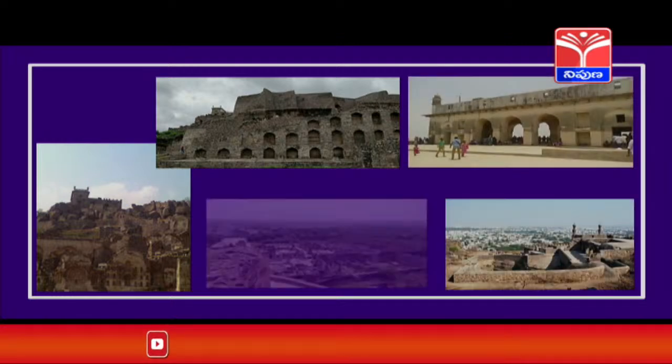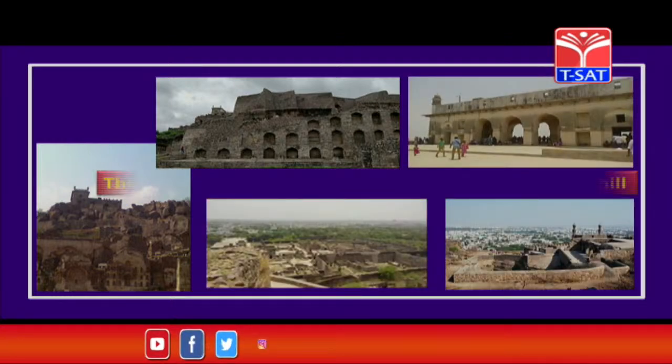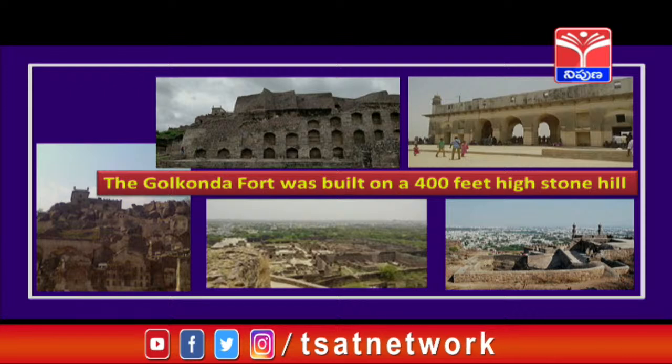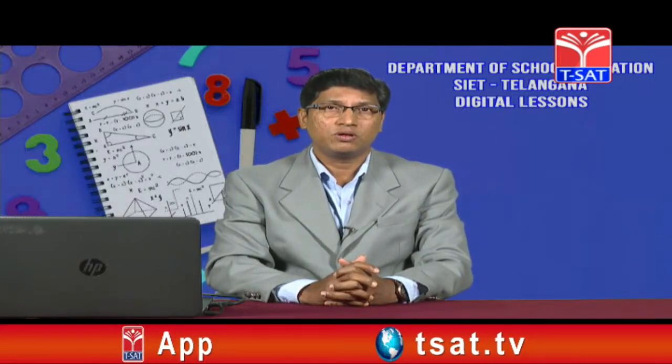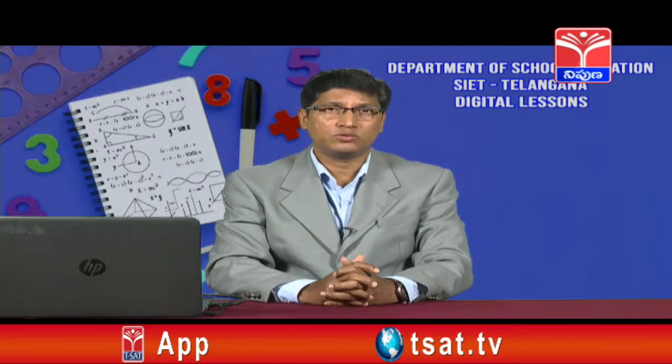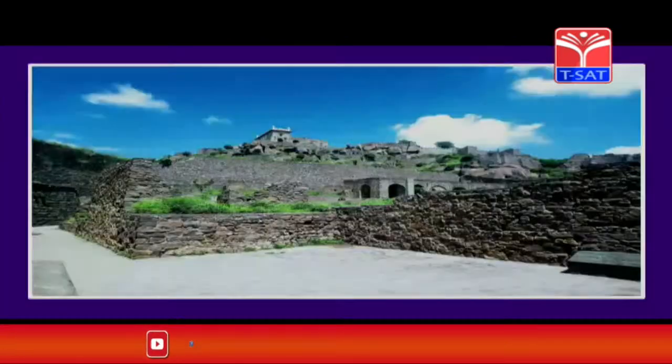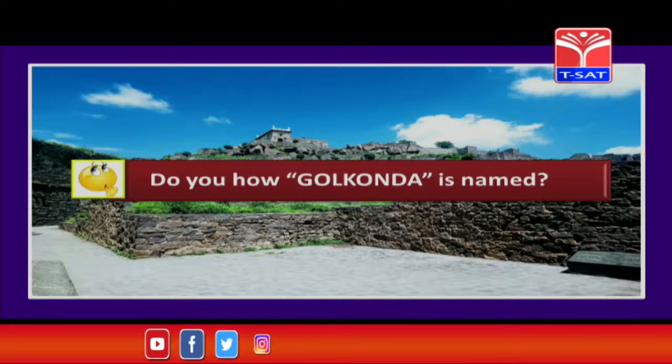So here you can see the different places in Golconda. The Golconda Fort was built on a 400 feet high stone hill. So children, we have entered into the Golconda Fort. But children, do you know how this name Golconda has come to known? Let's see, children. Do you know how this Golconda is named, children?